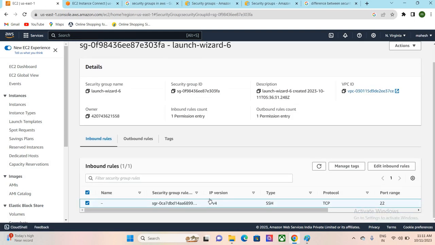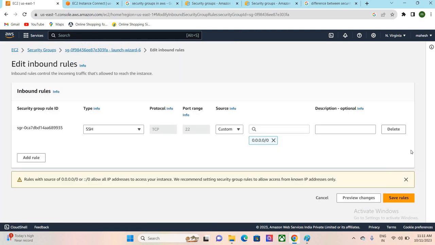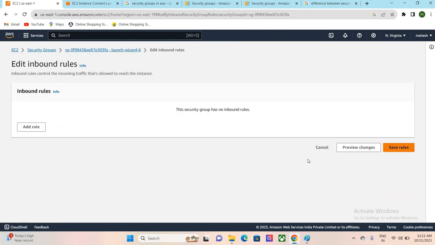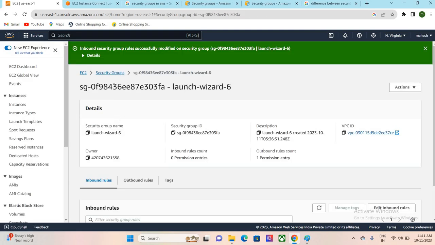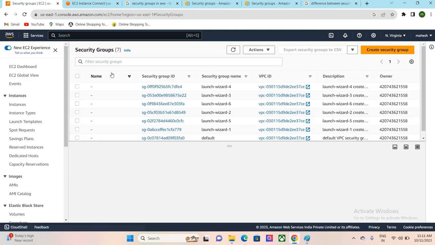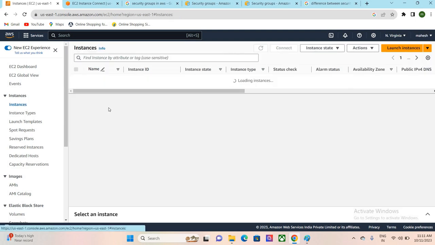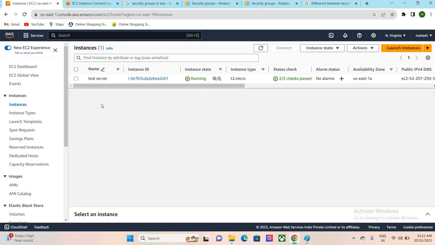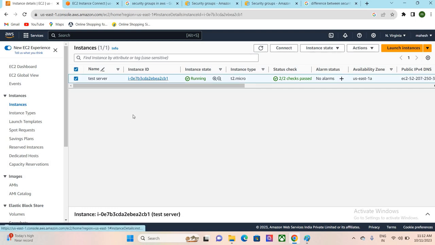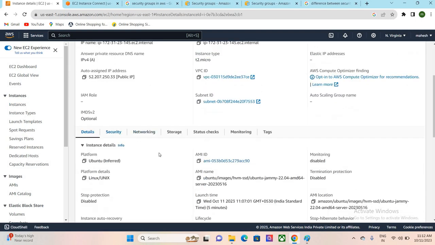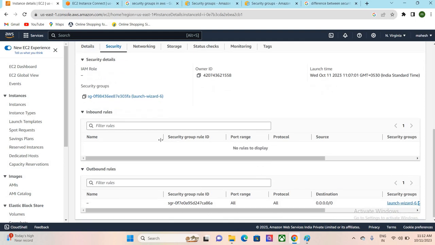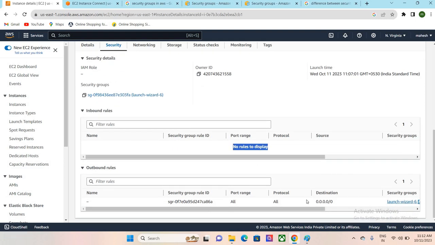Go to here. Just simply delete this inbound rule. Edit inbound rules. Delete this one. Save rules. Now we have a security group attached to our instance, but in that security group we don't have any inbound rule attached. Are you getting my point? Here there is no inbound rule. Yeah, we have an outbound rule there.